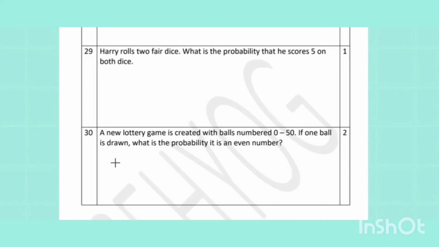Hi, we are looking at Sahyog paper MR08 for year 5. Question number 30. A new lottery game is created with balls numbered 0 to 50. One ball is drawn, probability of an even number.